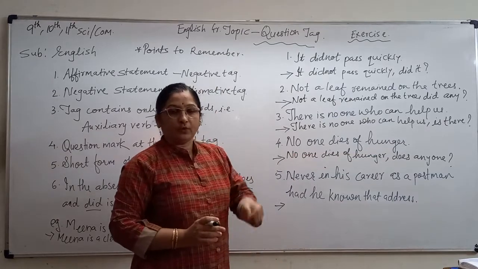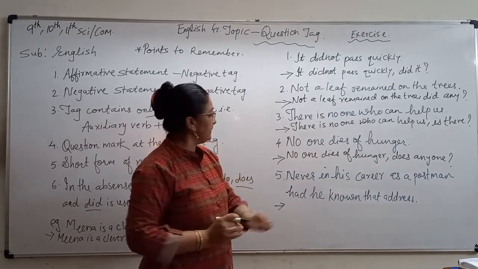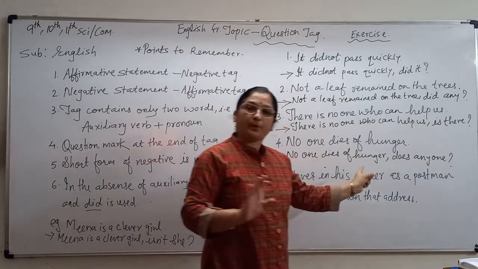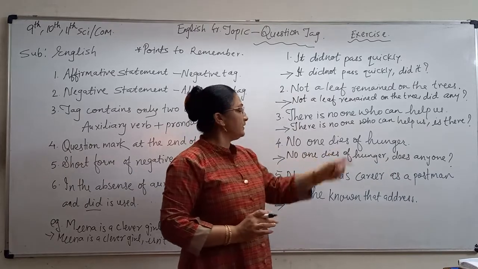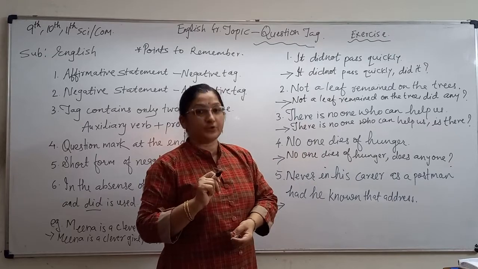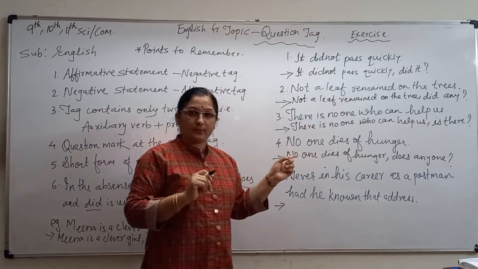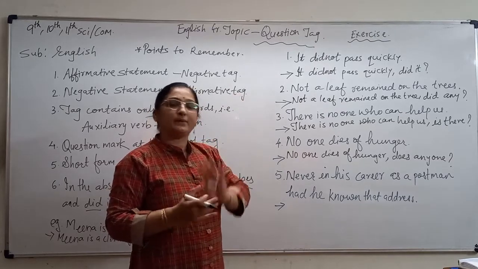Now see. What the most common silly mistake the students are doing is they are writing the sentence properly. They use the does also very properly. But what they are writing? Does no one. Again, they made a mistake. So be careful while doing the question tag. Actually, this is a very easy topic and students are taking it very easily and lightly. So they are making the mistake.